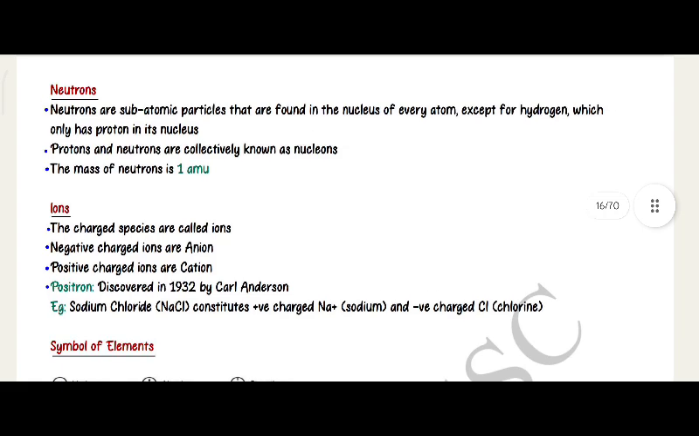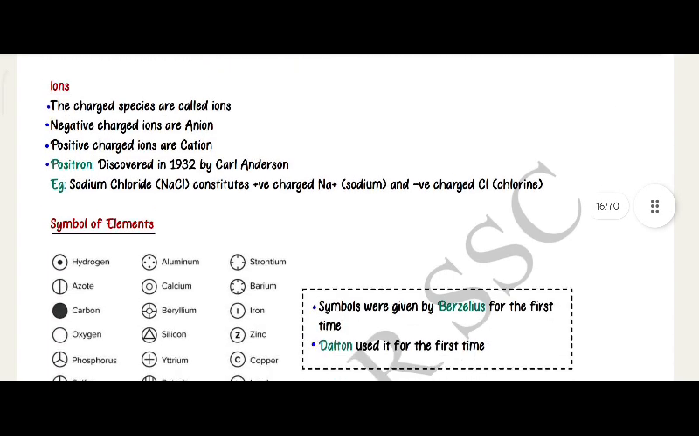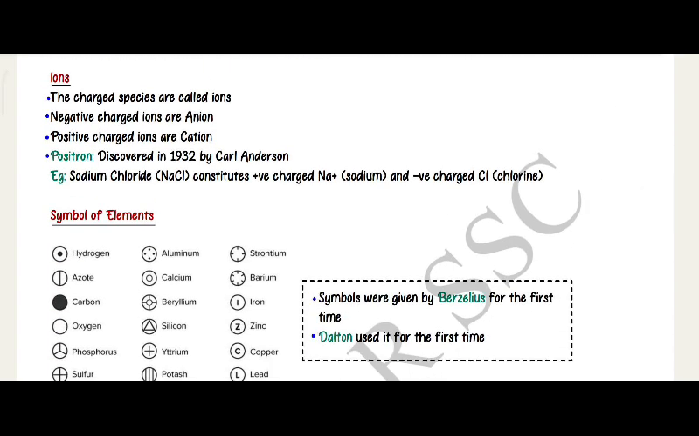Neutron. Neutrons are subatomic particles that are found in the nucleus of every atom, except for hydrogen, which only has a proton in its nucleus. Protons and neutrons are collectively known as nucleons. The mass of a neutron is 1 atomic unit. Ions. The charged species are called ions. Negatively charged ions are anions. Positively charged ions are cations.